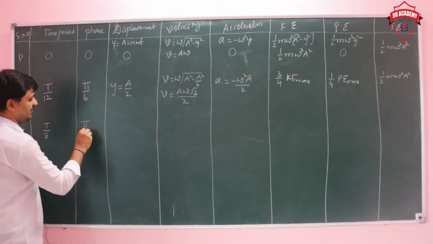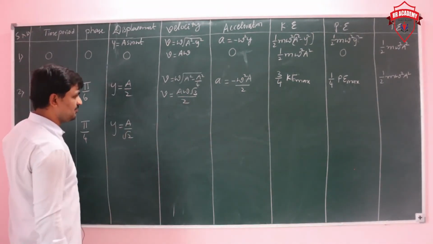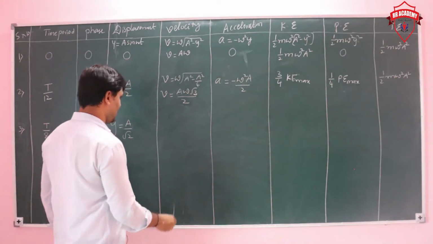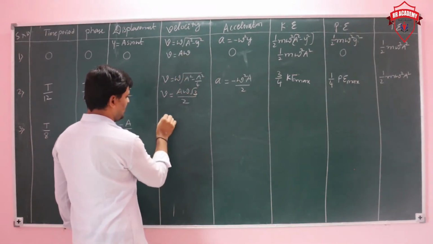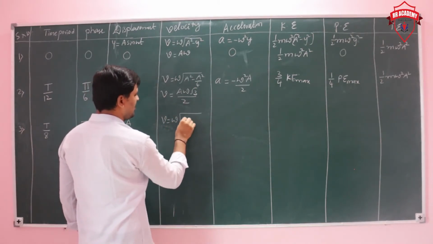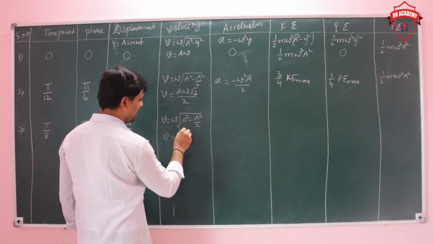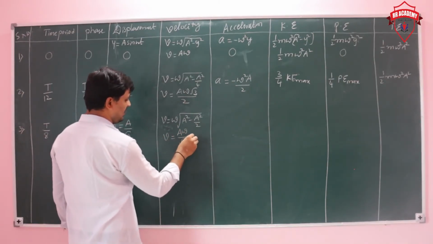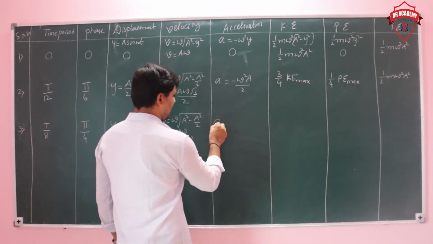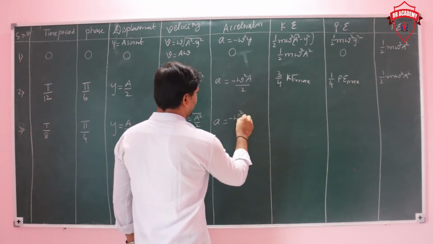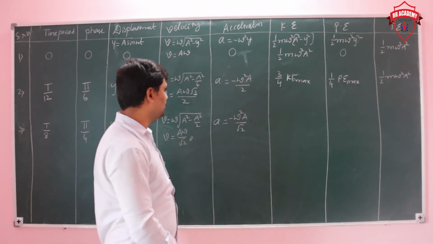Next, take time period as T by 8. Then phase is pi by 4 and displacement is a by root 2. Then velocity is omega into the square root of a square minus a square by 2, so velocity is a omega by root 2. And acceleration is minus omega square a by root 2.